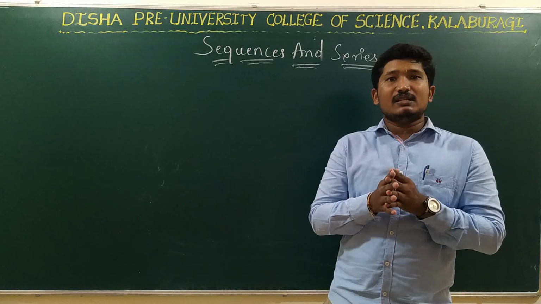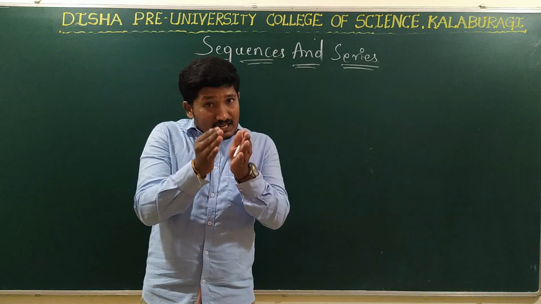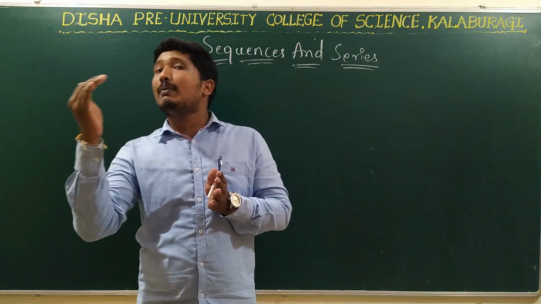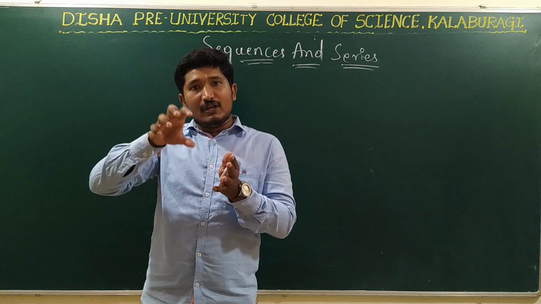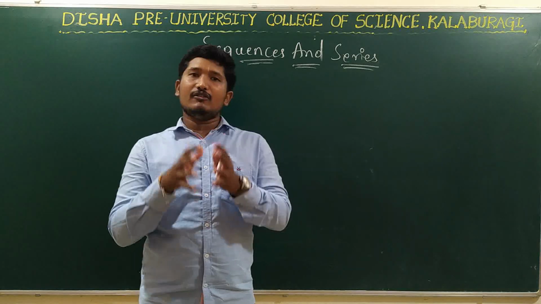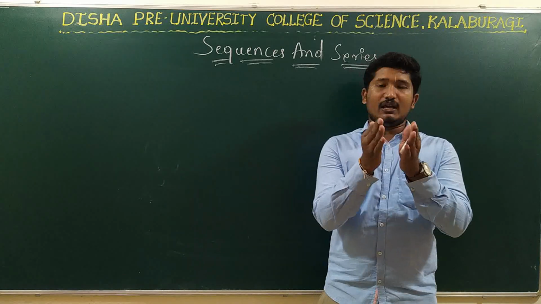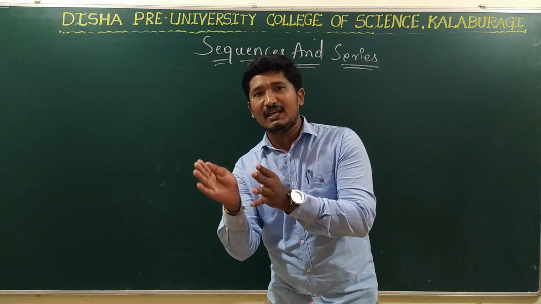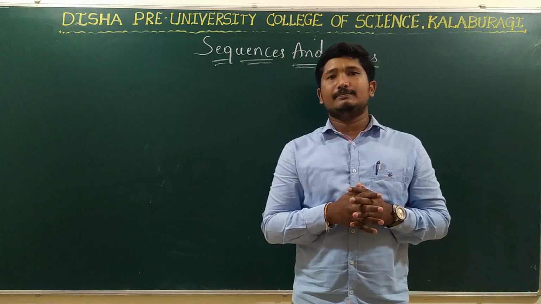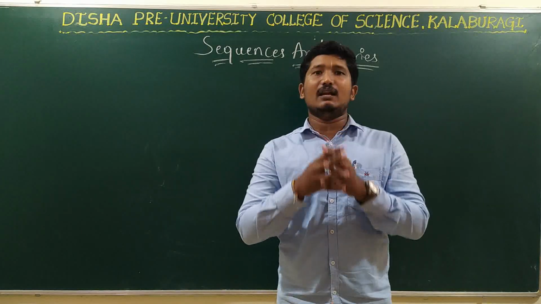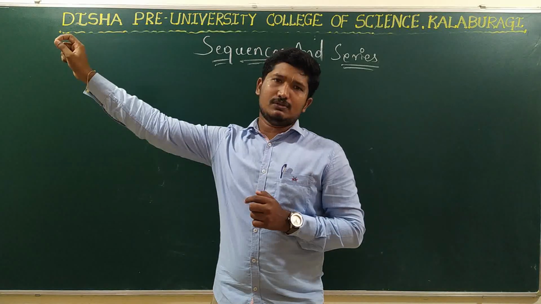So a sequence is an arrangement of numbers or elements in a definite order followed by some rule, right? In this arrangement we are following some rule and we have a definite order for the elements. That is, we can find the particular position of the element identified. We can identify who is the first member, the second member, the third member, and so on it goes, right?